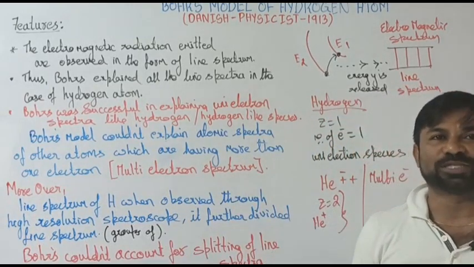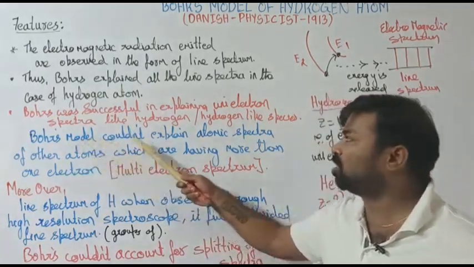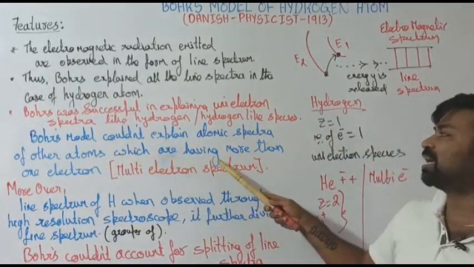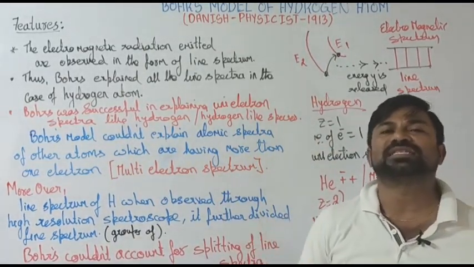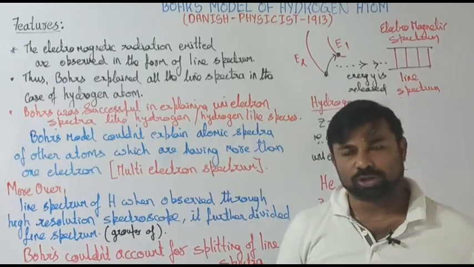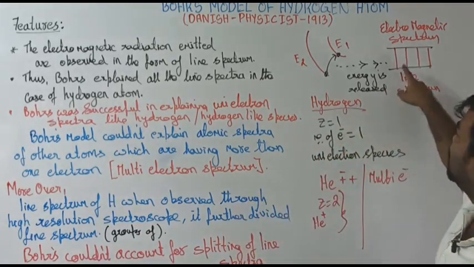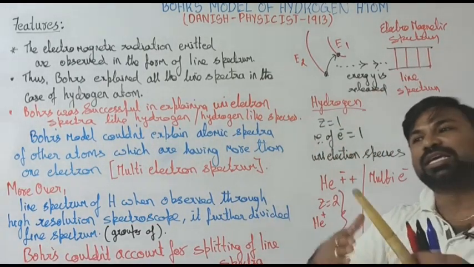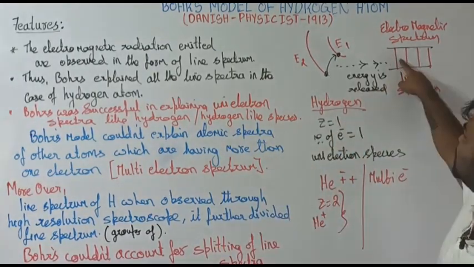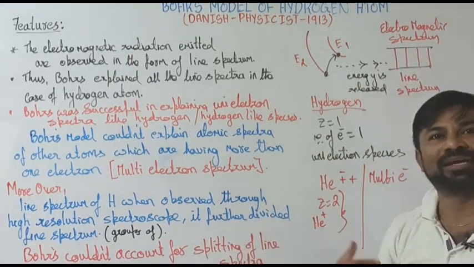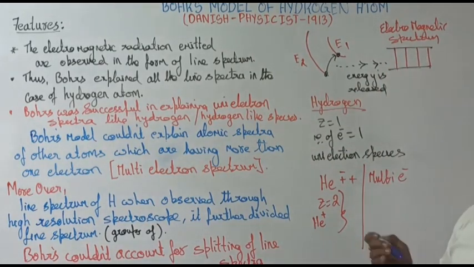Multi-electron means atoms having more than 1 electron. Bohr was not able to explain the atomic spectrum of atoms having more than 1 electron. We can consider this a limitation of Mr. Niels Bohr. Not only this, there is one more limitation. What is that? When the line spectrum is kept under an electric field or magnetic field, the line spectrum is further split.